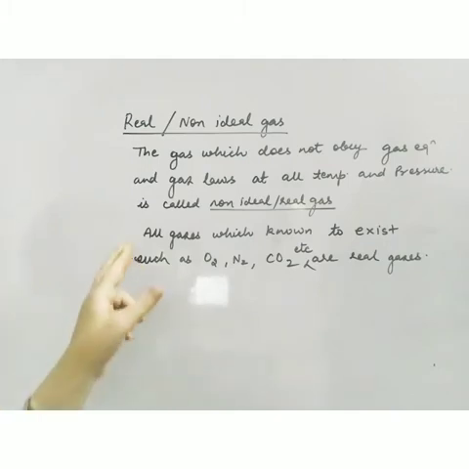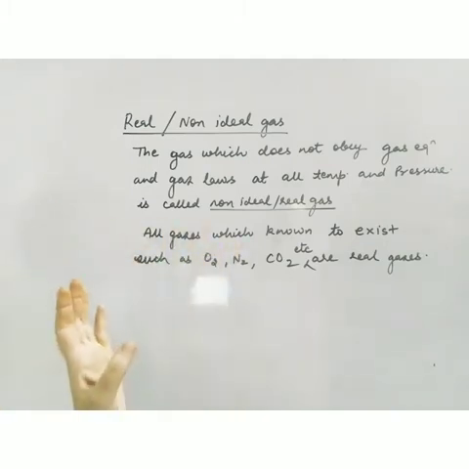So this is the required condition for a gas to show ideal behavior. I told you earlier that whatever gases we see around us are all real gases. None of the gases show ideal behavior at all temperature and pressure.